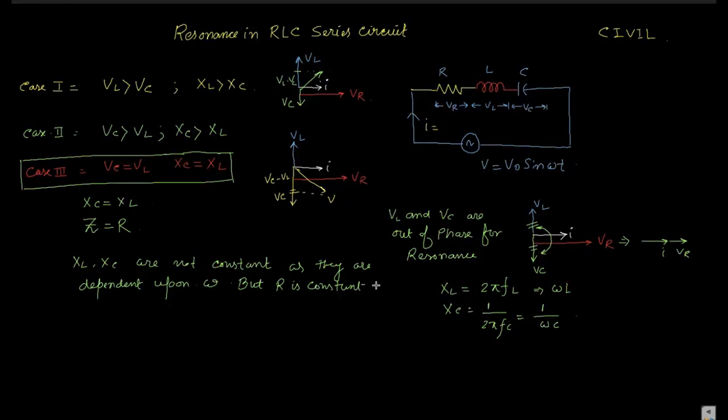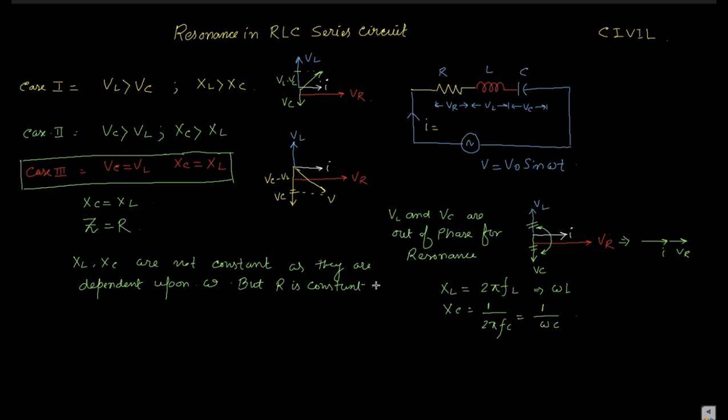That's why I am saying that in a circuit there may be a variable capacitor or a variable inductor, but the value of the resistance should be constant, and we can change the value of the capacitor and the inductor to bring the circuit to a resonating condition.